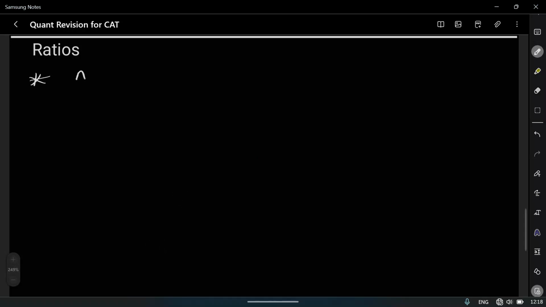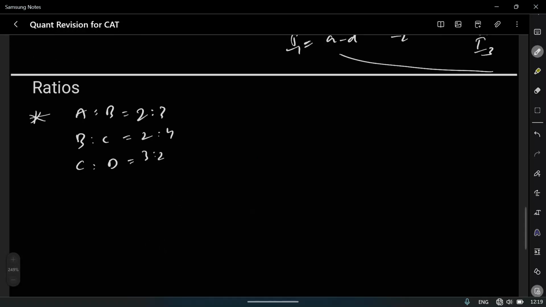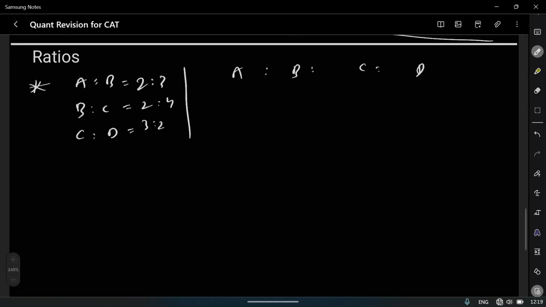Let's take an example to find the ratio of A is to B is to C is to D. For A, you have to write down all these: 2 into 2 into 3. For B, you have to write down all this: 3 into 2 into 3.